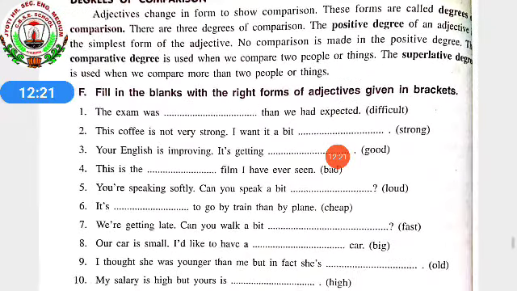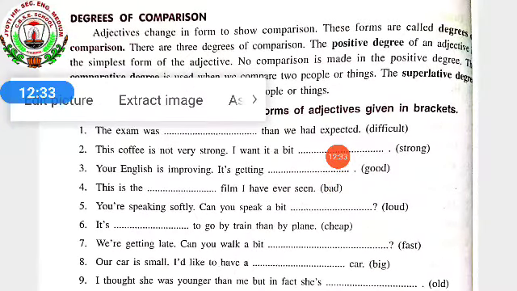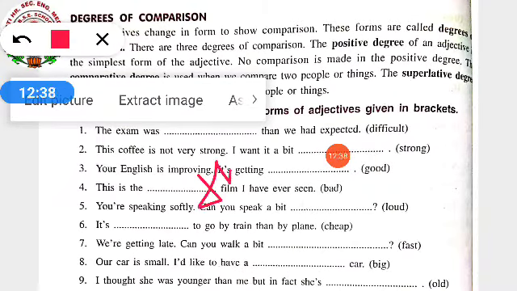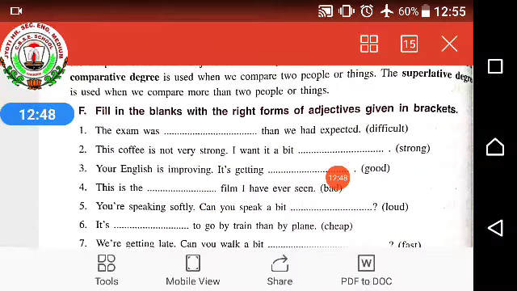Now let's see the exercises. The exam was dash than we had expected. And one more thing you have to keep in your mind, children: "than" we are using for comparative degree. Okay. THAN, than. Before any of the comparative, after any comparison of things or persons, we are using "than". Understood?